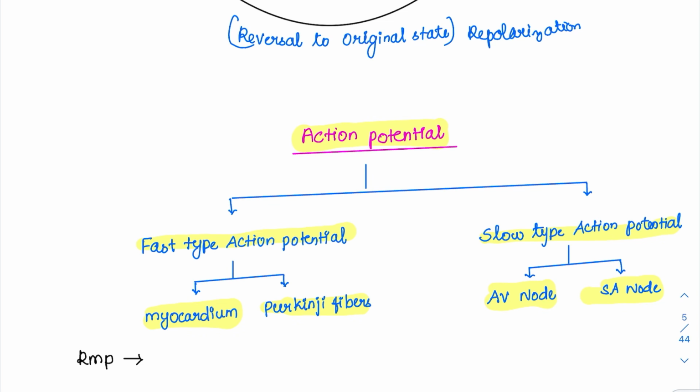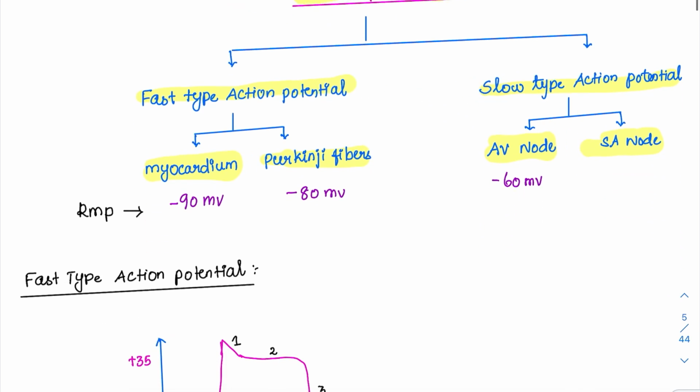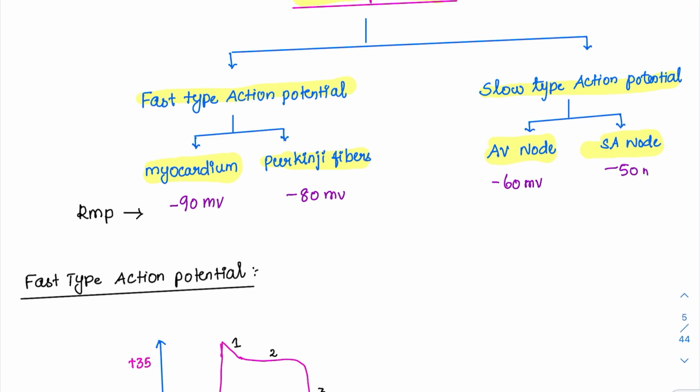The RMP of all of them is different. For the myocardium, it is around minus 90 millivolt. For a Purkinje fiber, the RMP is minus 80 millivolt. For the AV node, it is around minus 60 millivolt. And for the SA node, it is minus 50. This is one more reason why the SA node fires spontaneously comparatively more than the other fibers, because the RMP is already closer to positivity.